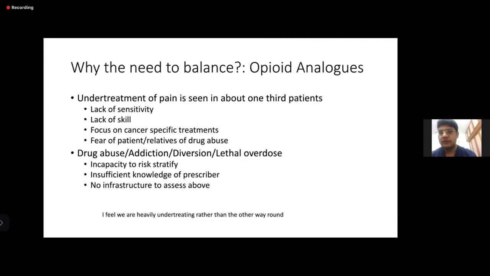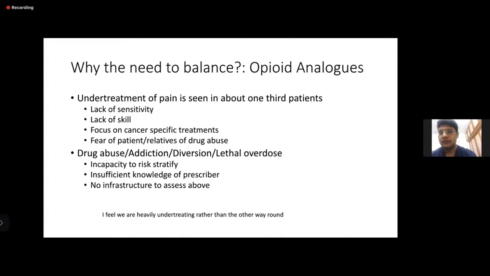And the other side is drug abuse, addiction, diversion of drugs to some illegal use, and lethal overdose. So, in my opinion, I feel that we are heavily under-treating pain as of now.